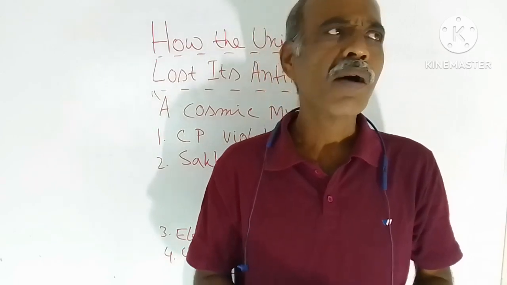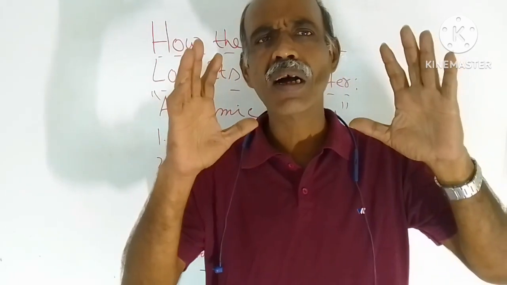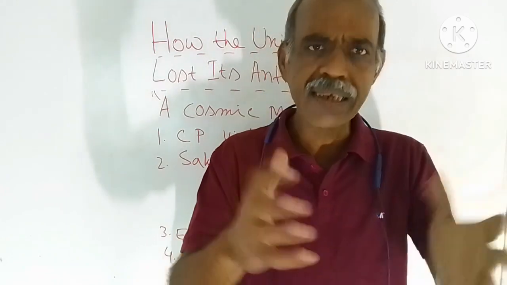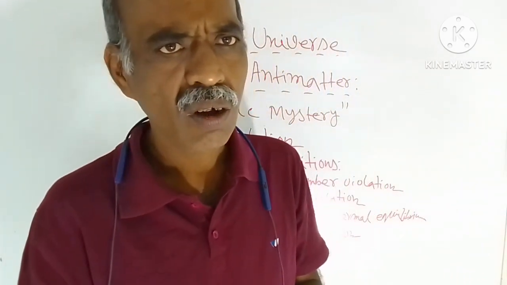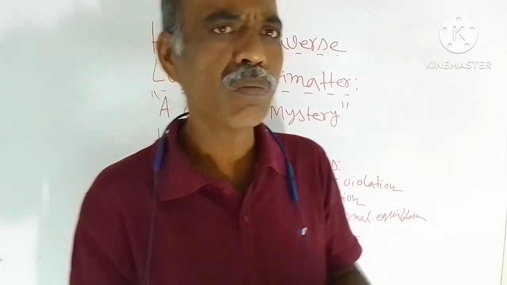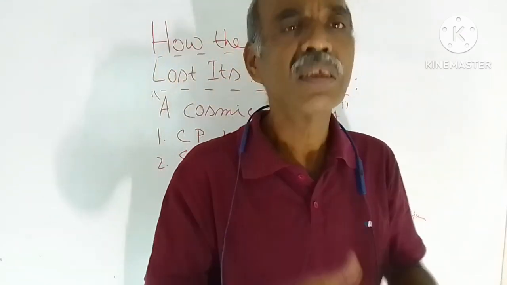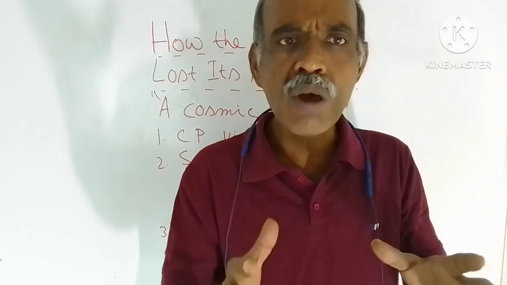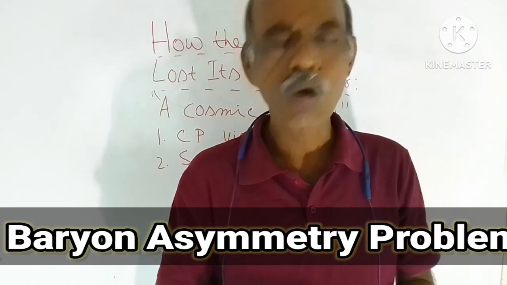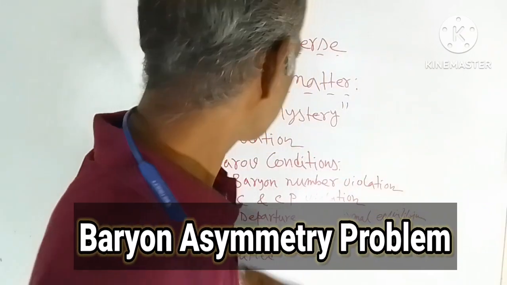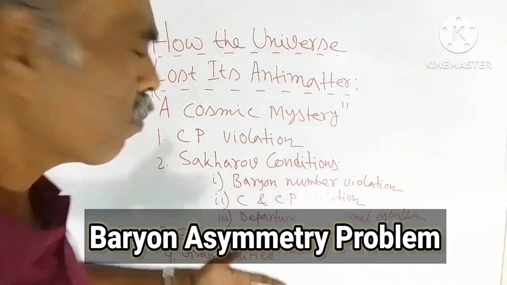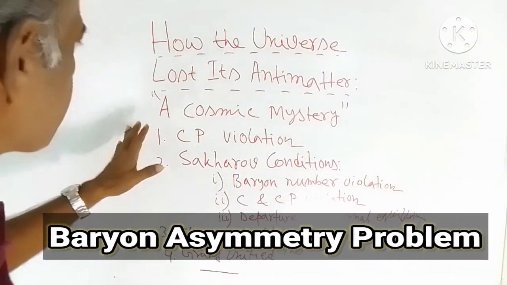Okay. But physicists have given some ideas about the probable causes of this problem. This problem is known as the baryon asymmetry problem. So what is the cause of the baryon asymmetry problem? For this, there are a few reasons. Now, four reasons are there. I have written them here.